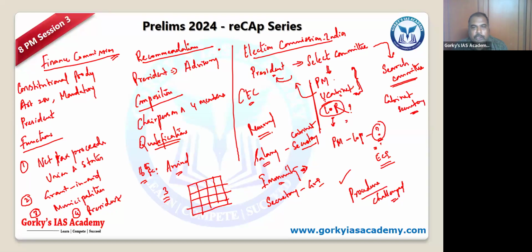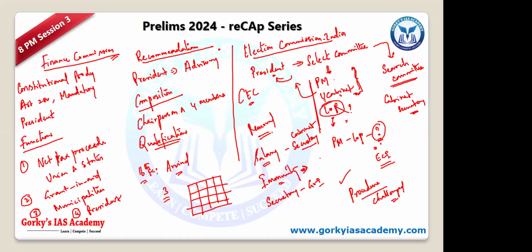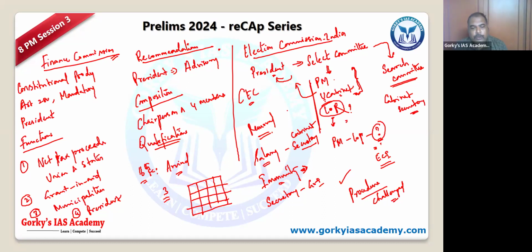So any other questions? Election Commission. Okay. Sir, you mentioned the procedure has been challenged. So, sir, actually, what's the matter? Can you just give a hint about it? See, when the Supreme Court said the CJI should be a part of it, the Act didn't have a part of it. So that was a point of dispute there.